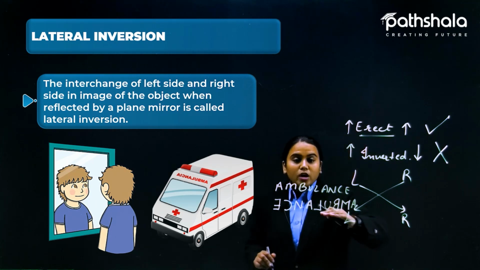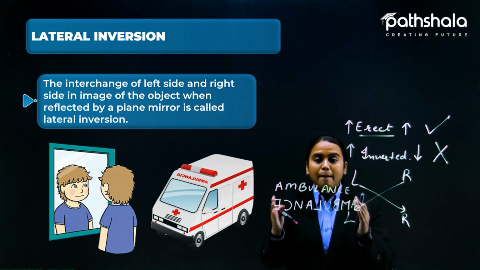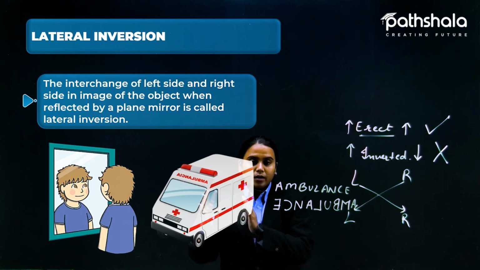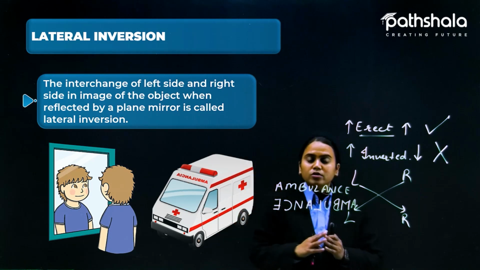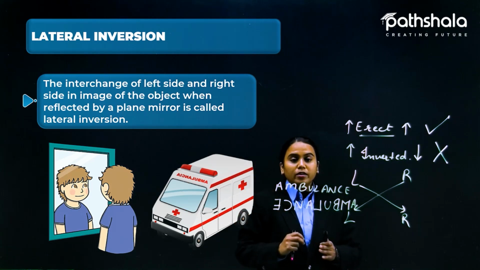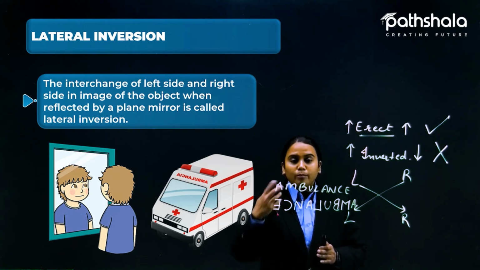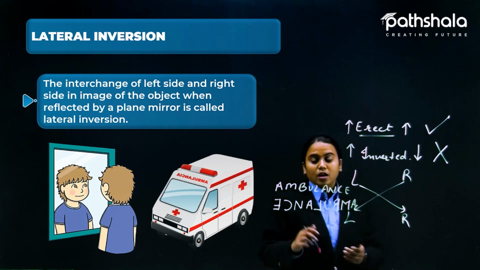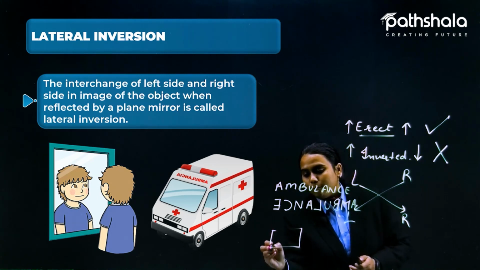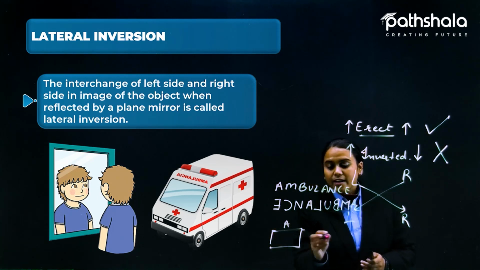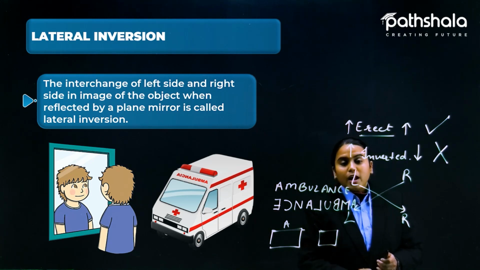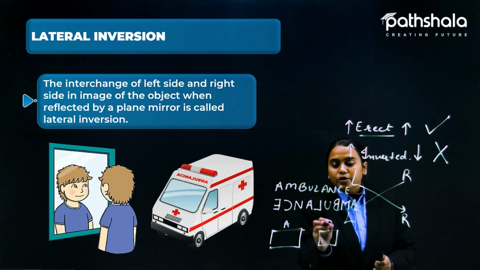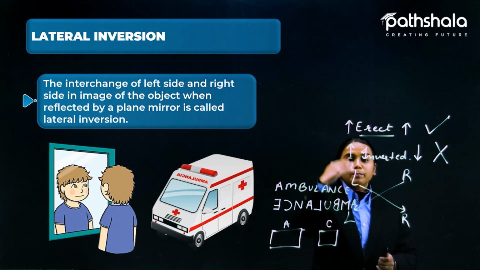Why have we written ambulance in this manner in front of the van? Because whenever any vehicle is running in front of the ambulance, let's suppose this is an ambulance and this is your car, if the ambulance is coming behind you, then you need to see it in the mirror.